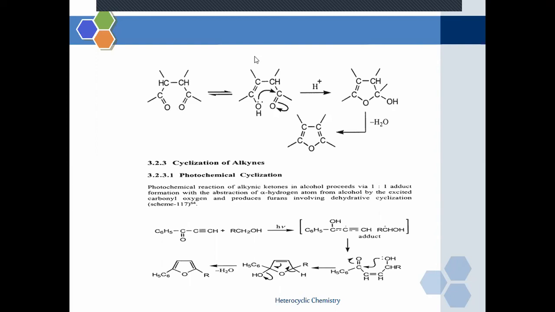Now this electron rich oxygen atom will attack the electron deficient carbonyl carbon atom. The moment it attacks, the valency of this carbon atom will be destabilized, so this double bond will be reduced and there is formation of a cyclic structure within the 1,4-diketone molecule. This formed cyclic unstable compound undergoes a subsequent dehydration to form a furan molecule.